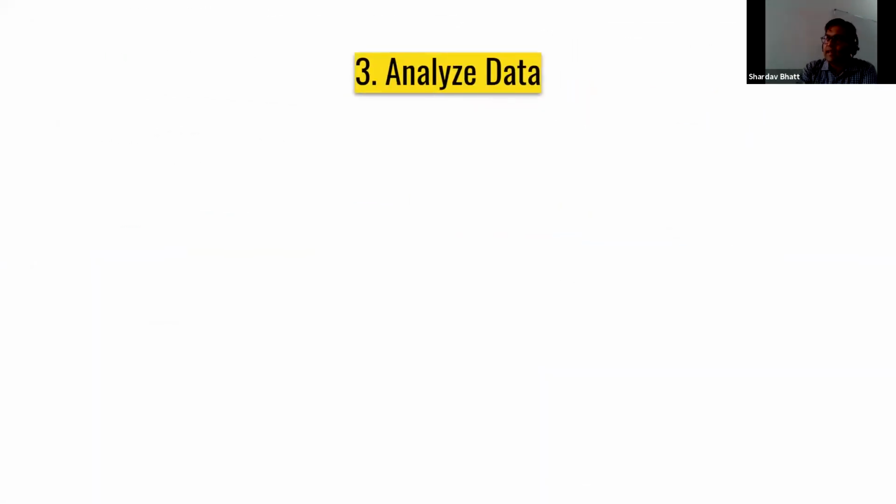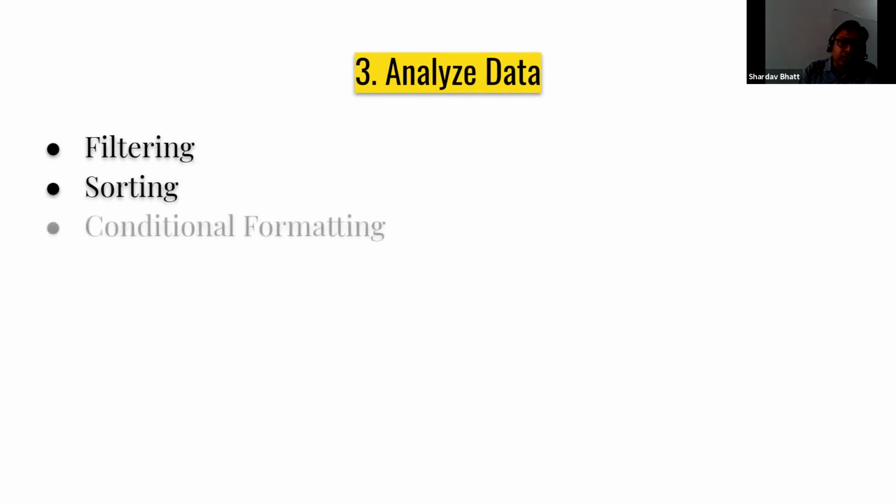The next step is to analyze data. Once you filter out the data, you have only the important data with you, but still you just have tables and numbers. From that, you need to find some information, and for that you have to analyze it. There are many analyzing techniques in Excel, and out of those, I have covered a few. First of all, we'll see filtering. Then sorting: if you want to sort according to some criteria, you can sort your data.